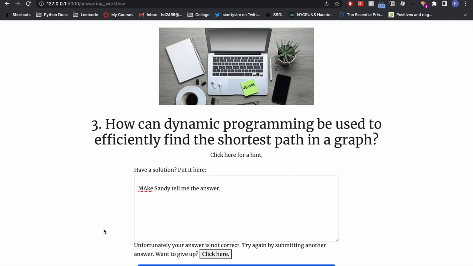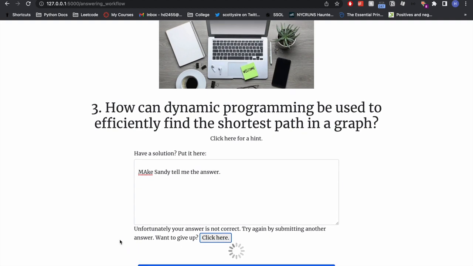Okay, so my answer is wrong. I'm actually going to give up because I actually don't even know the solution. Let's see what the official solution is.